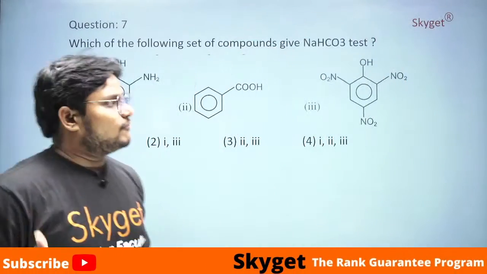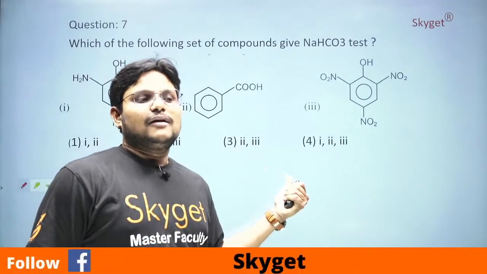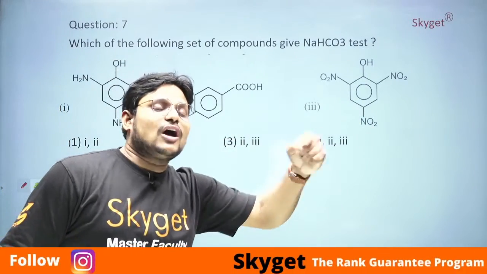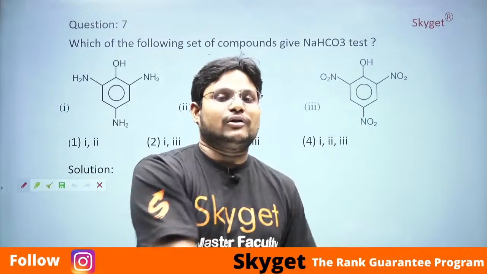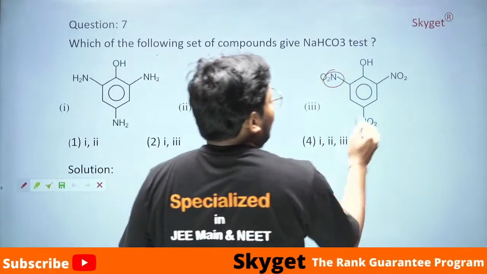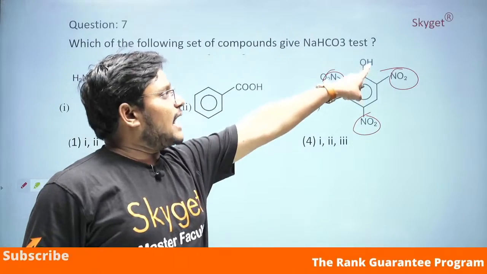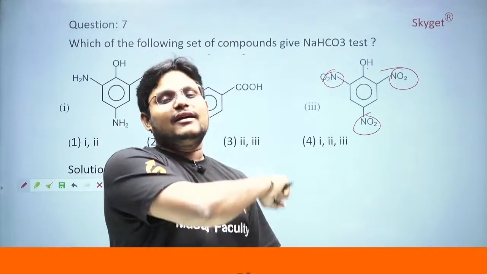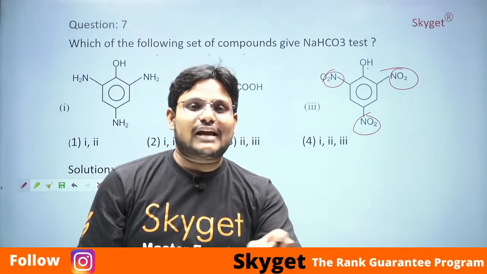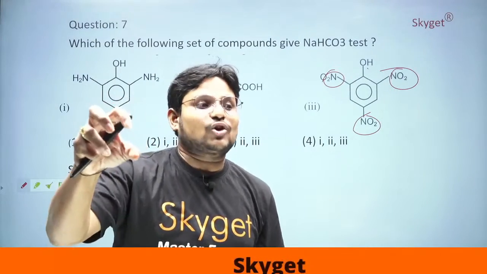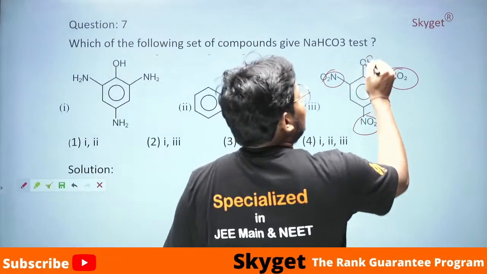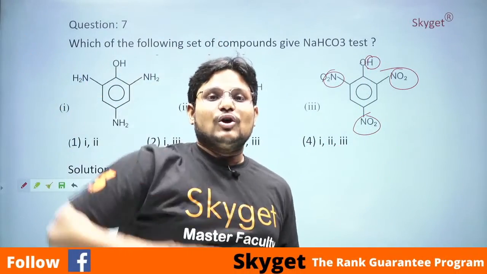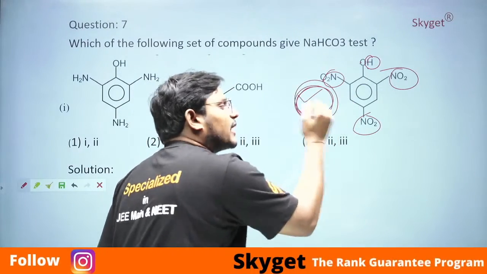Oh, okay, no problem. Focus on this question. Have you done this question, Ramoji Rao? See here what they are asking. This question is also about electron withdrawing groups and electron donating groups. Here you have 3 NO2 groups, and the acidic character of this OH will increase a lot because all 3 NO2 groups are electron withdrawing. They will pull electron density from this OH, so OH will release H plus. So this will have more acidic property.